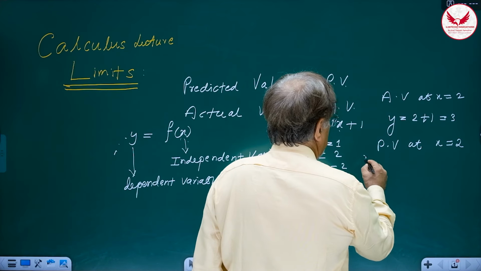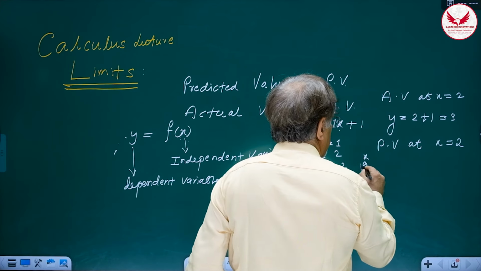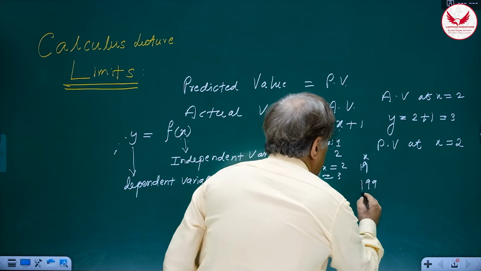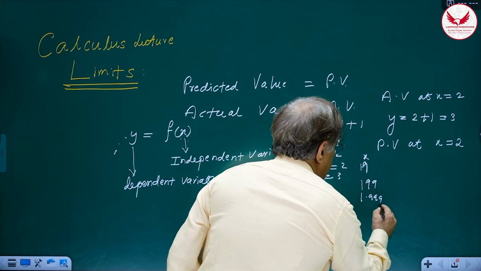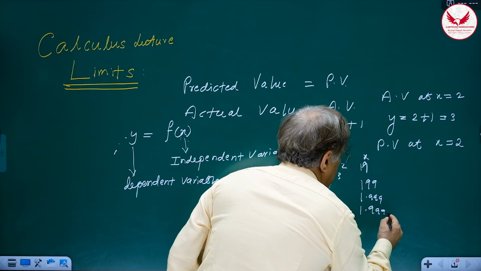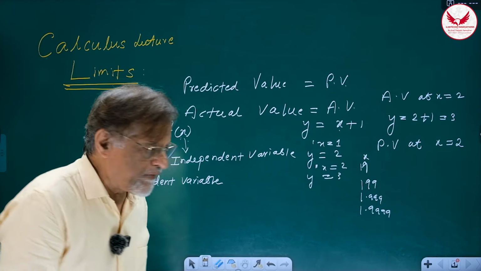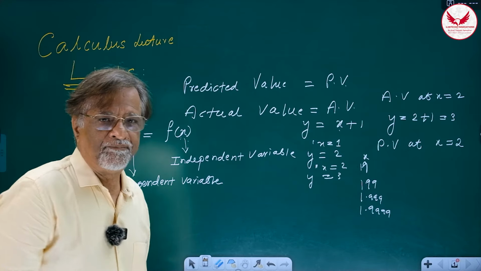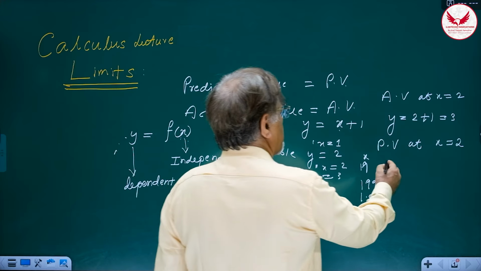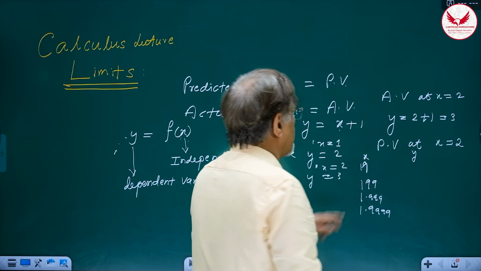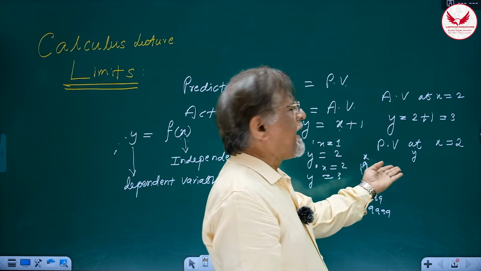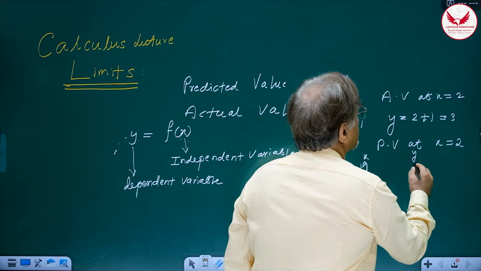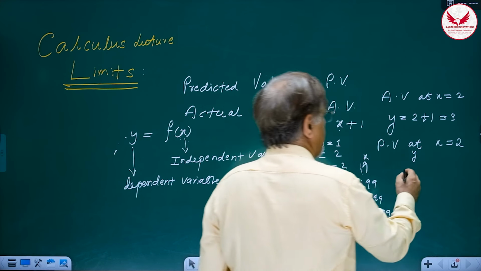So let us start. Suppose I take x as 1.9. Let us take 1.9, okay? Then you take 1.99, okay? Then you take 1.999. Then you take 1.9999. Remember, all these values are very, very significantly close to 2, but still they are not 2, correct? And I'll calculate the value of the function here. What is y? If I put 1.9 here, all I have to do is add 1 to it. So y will become 2.9, correct? y will become 2.9.